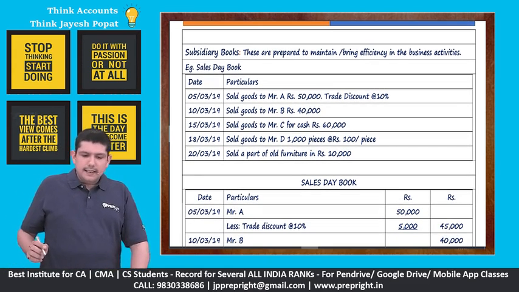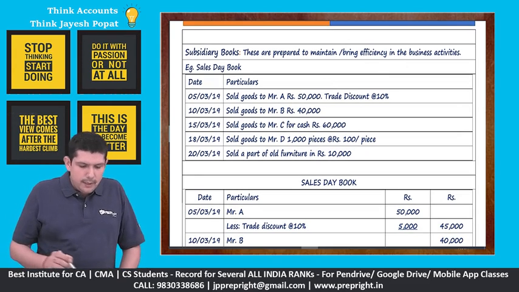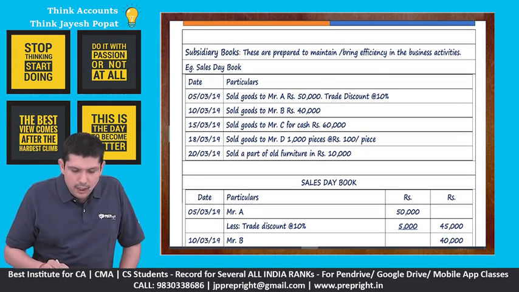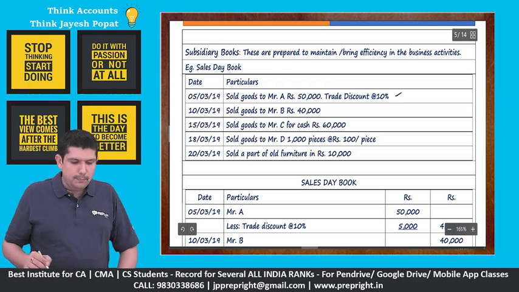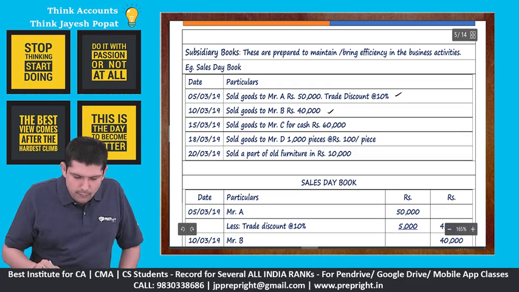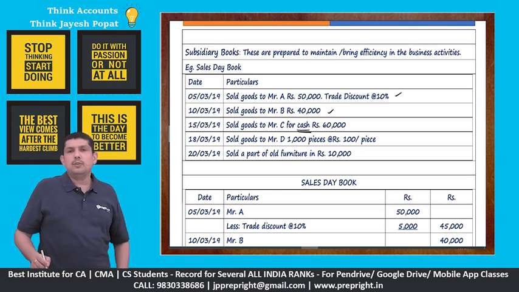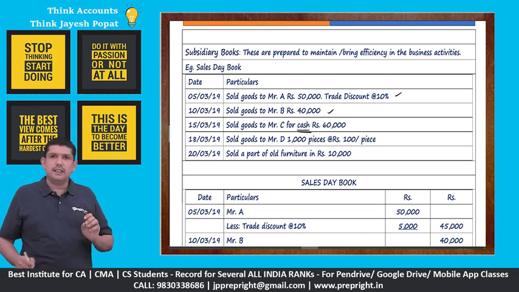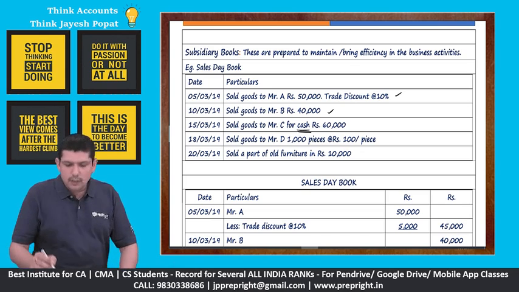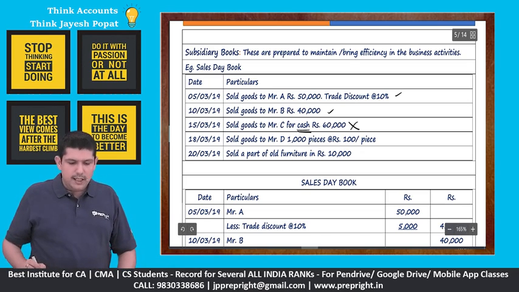Let's read through this example. Let's say there are sales day book related entries which have been given on 5th of March 19. Goods sold to Mr. A 50,000 and there's a trade discount of 10%. Goods sold to Mr. B 40,000. Goods sold to Mr. C for cash. See, in the sales day book we don't record cash sales. Only credit sales are recorded in the sales day book. Therefore, this transaction will not form part of the sales day book.